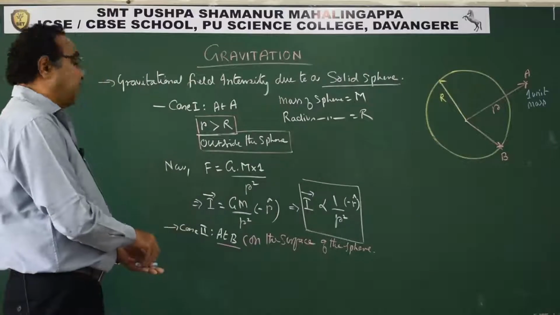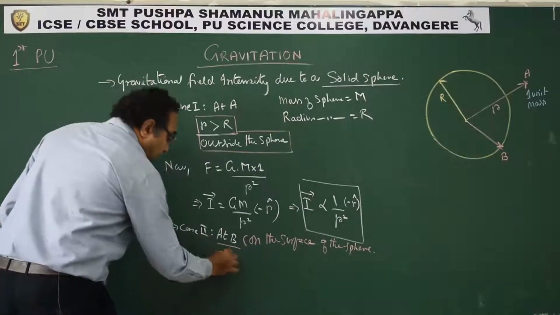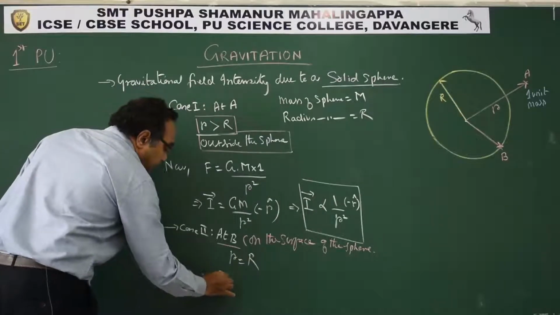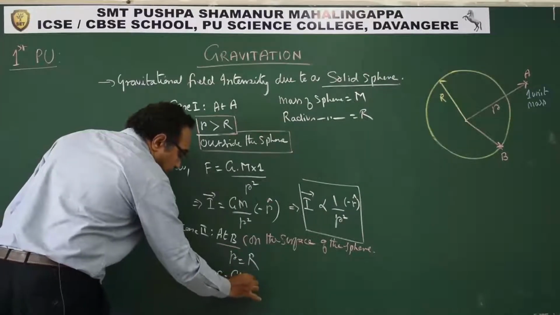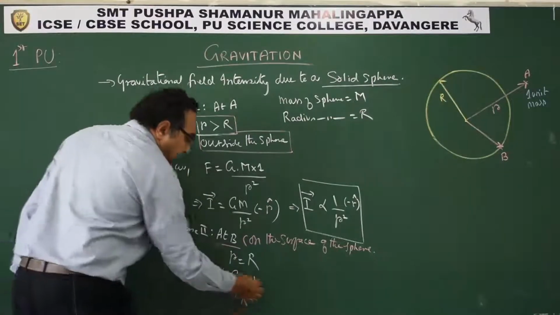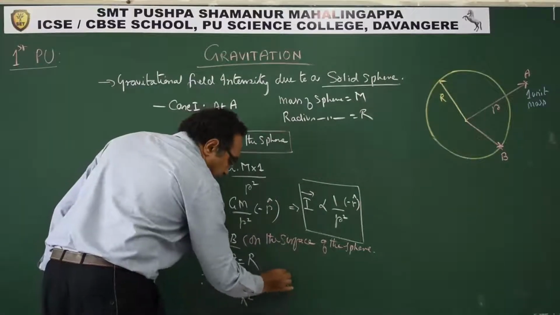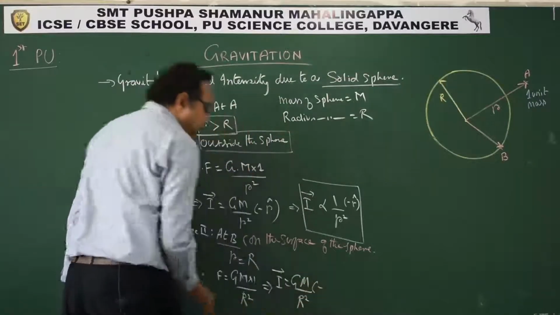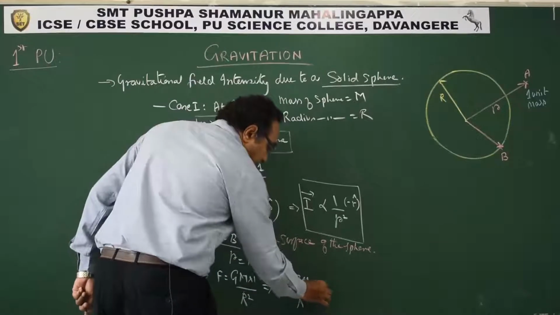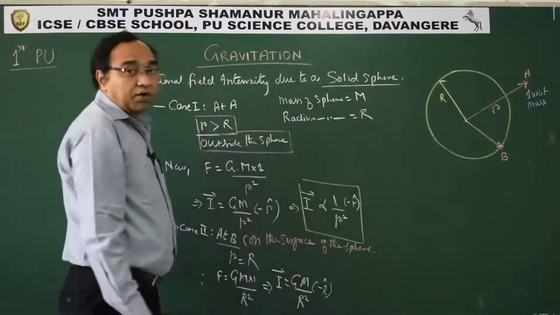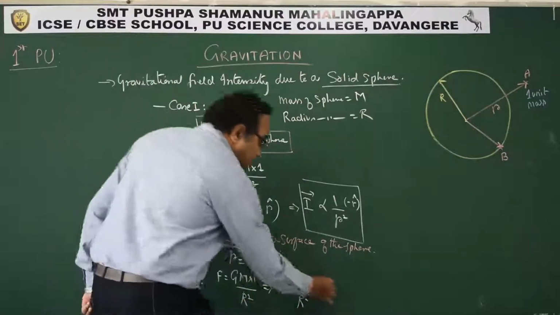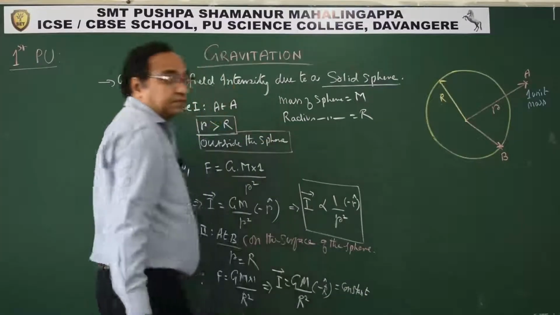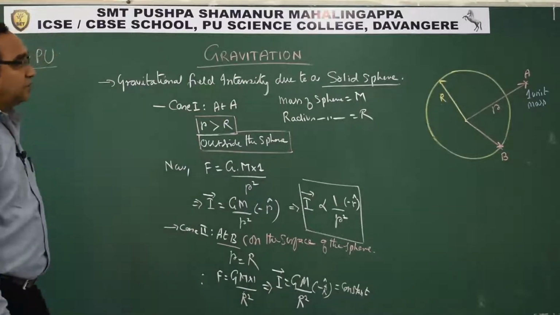So what do we have when it is on the surface? r is equal to R. Therefore F is equal to G into M into 1 by R square. This means intensity I is equal to GM by R square, and we write it as minus R. So it's a constant, it is not a variable.